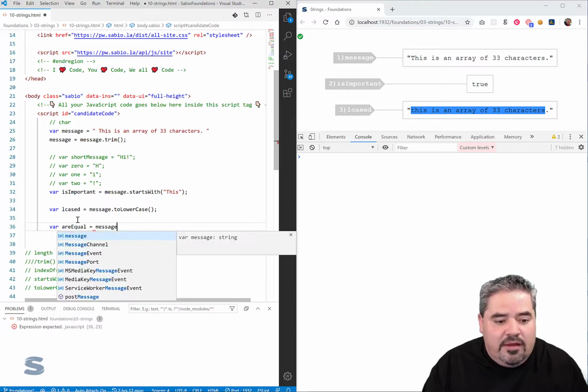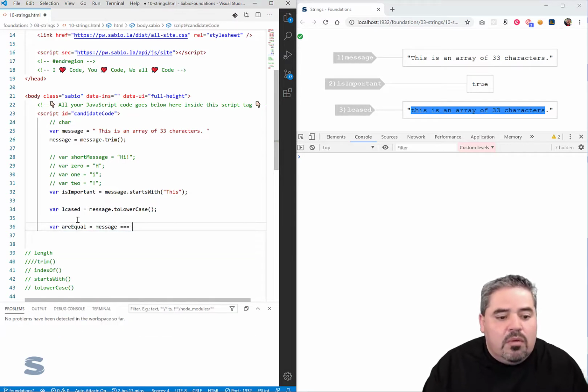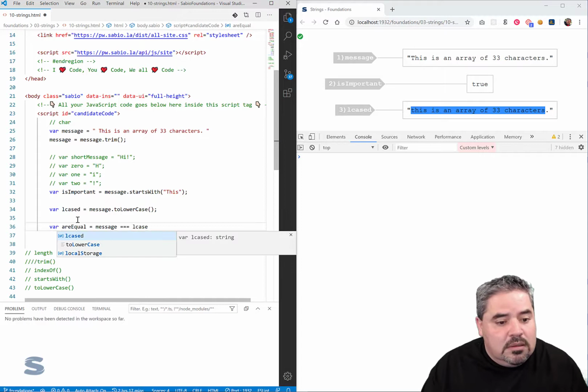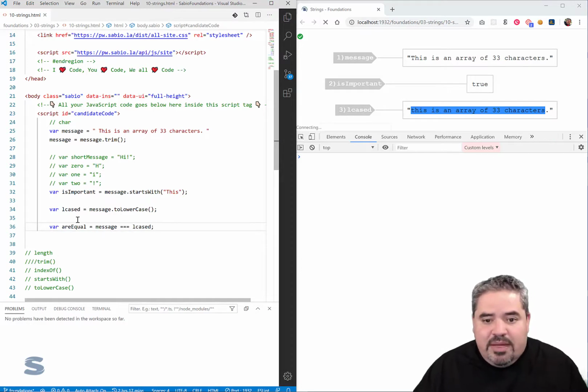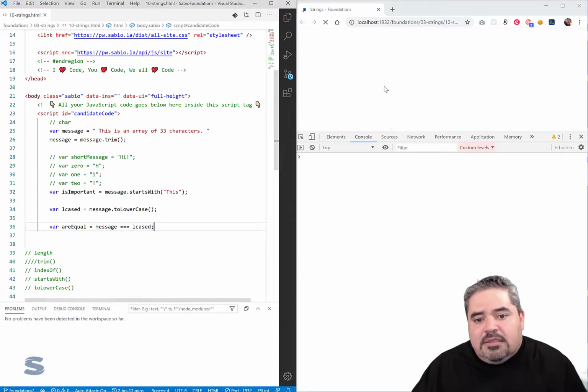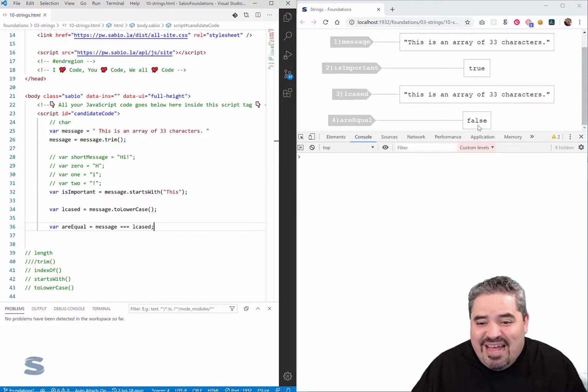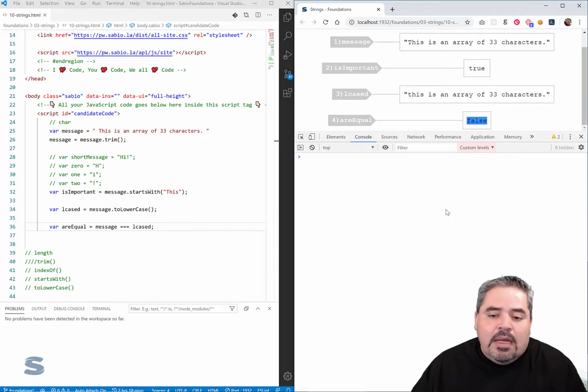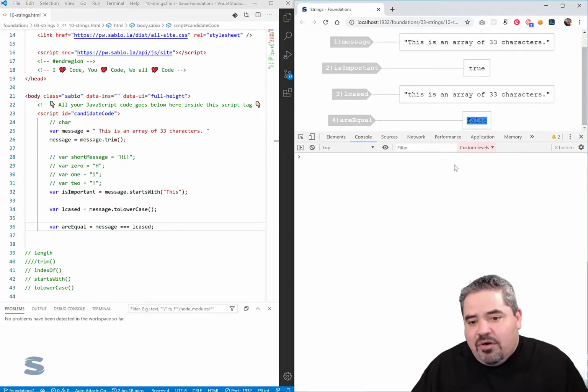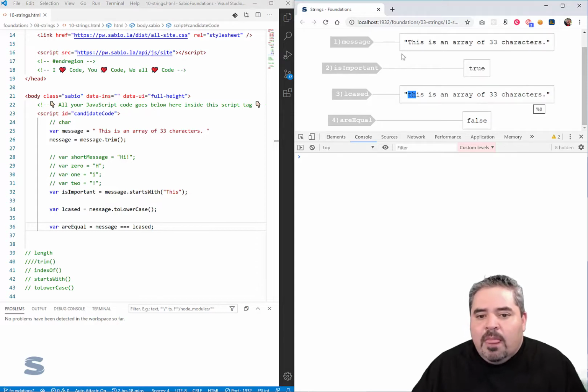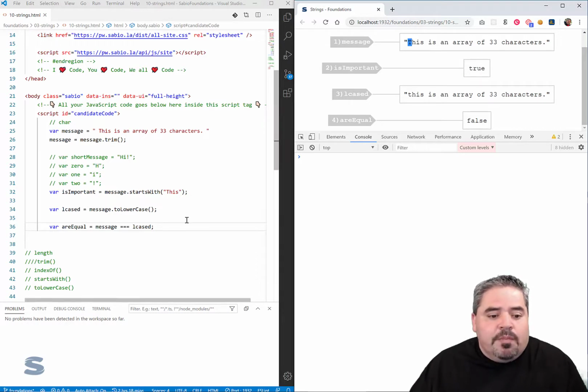If you say is message equal to its lowercase version, and if you're playing along at home, you're going to see that it's false. They are not equal. At first, you might not catch why these things are not equal. What's the problem? Essentially, there's one character in here that's lowercase and another that's uppercase.